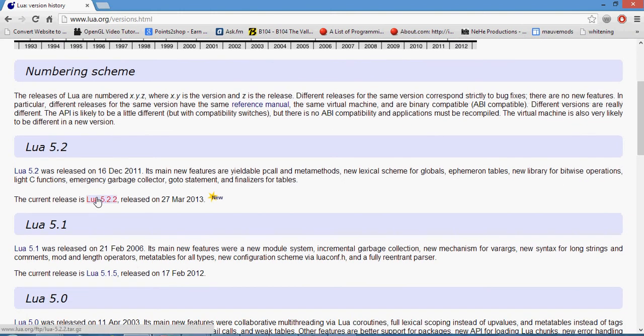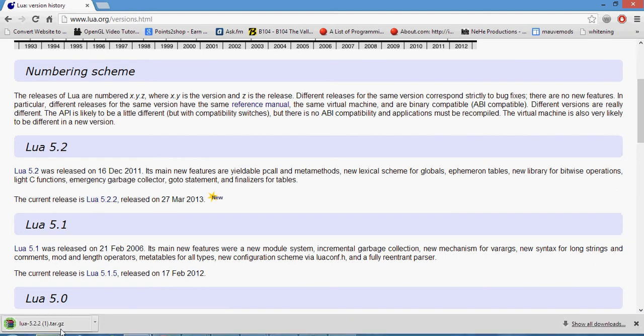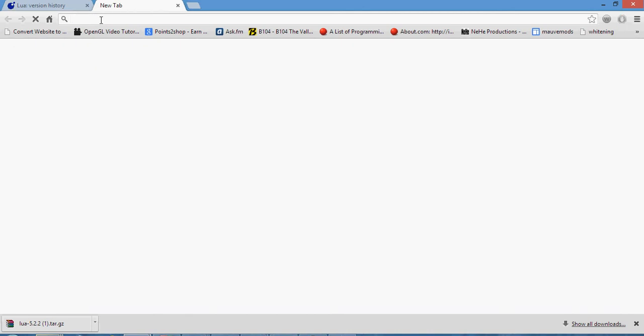If you have Google Chrome, it will be right here. If you have Mozilla Firefox, it will probably be an extra step. But you want to download that and extract it. Now in Windows, you want an IDE, which is called SciTE. You type into your web browser Lua for Windows.